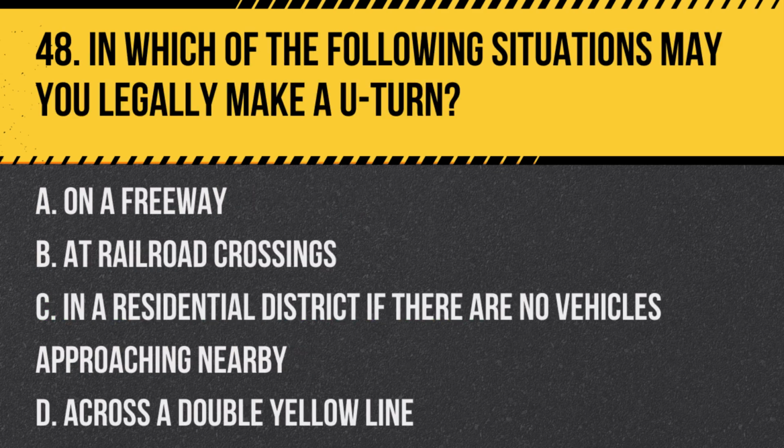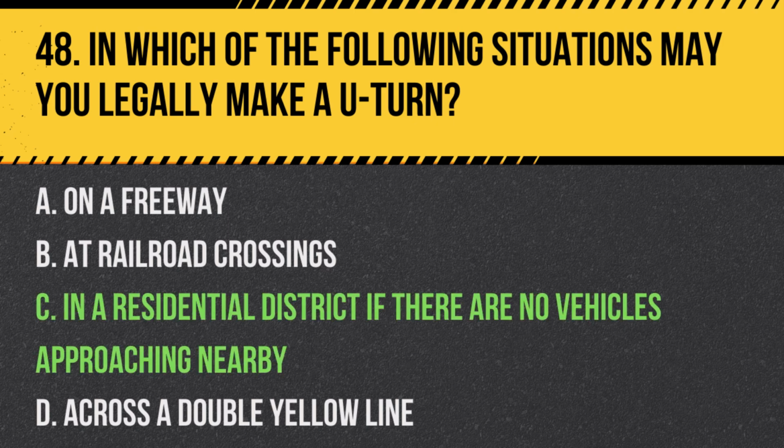Question 48. In which of the following situations may you legally make a U-turn? A. On a freeway. B. At railroad crossings. C. In a residential district if there are no vehicles approaching nearby. D. Across a double yellow line.